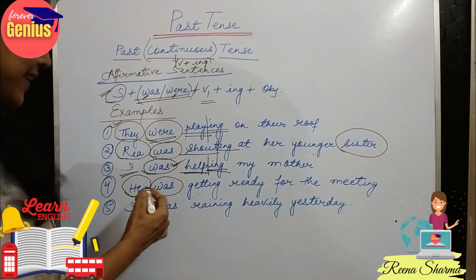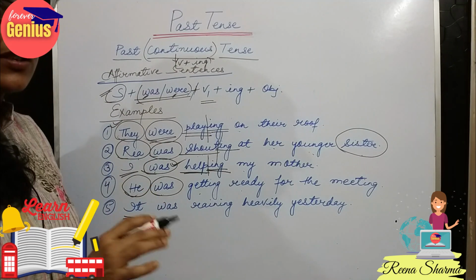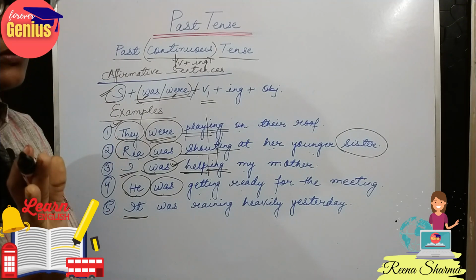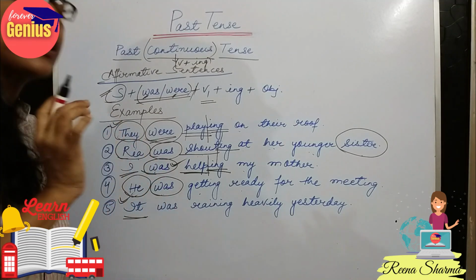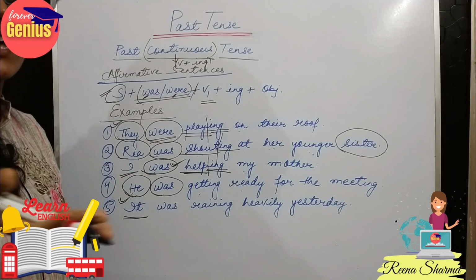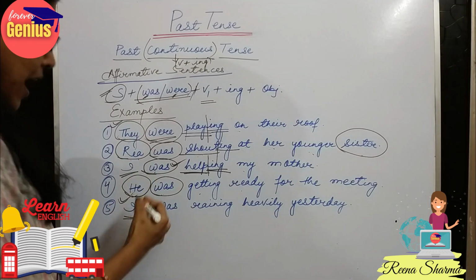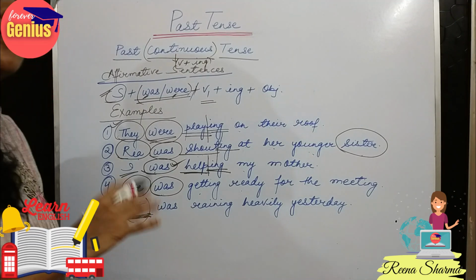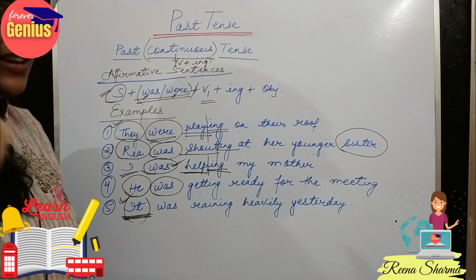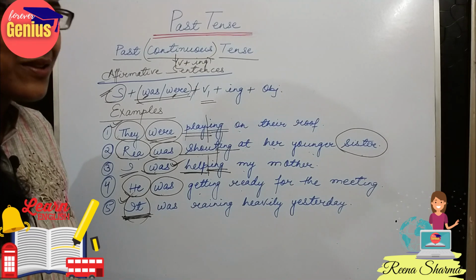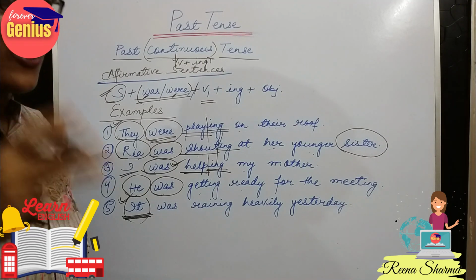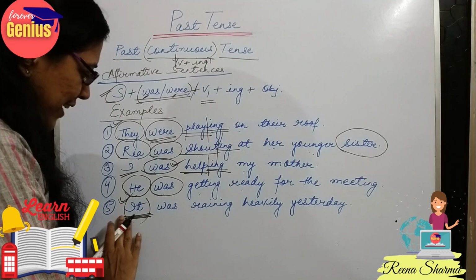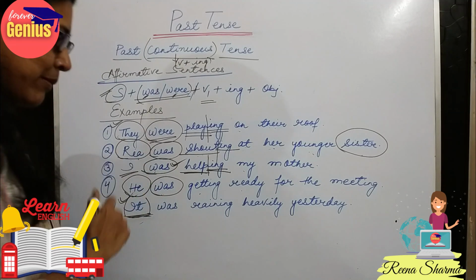Now comes our next sentence, it. What does it denote? We have done it in our pronoun video. We have explained what it is used for. You can see it in the reference or in the description box, and you can refer to the video to understand it. If anyone remembers, can you identify what it is used for? Yes, okay, a lot of students I think have guessed the correct answer. So it is used for non-living things and animals.